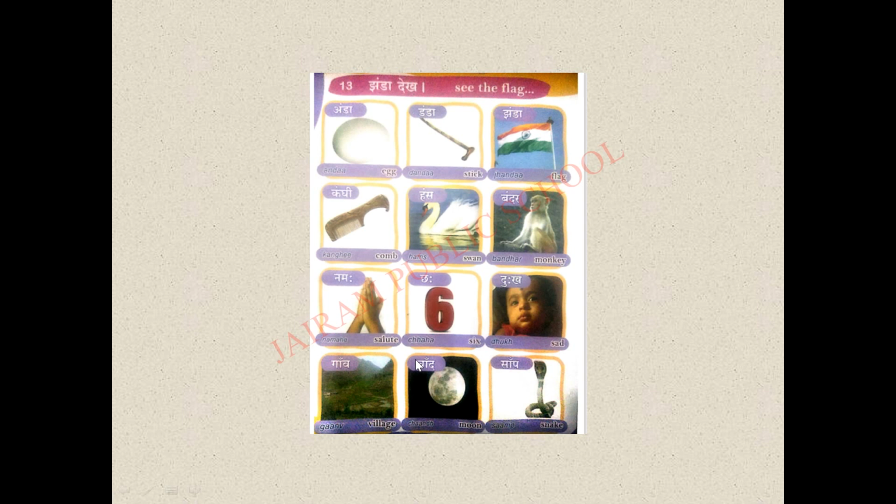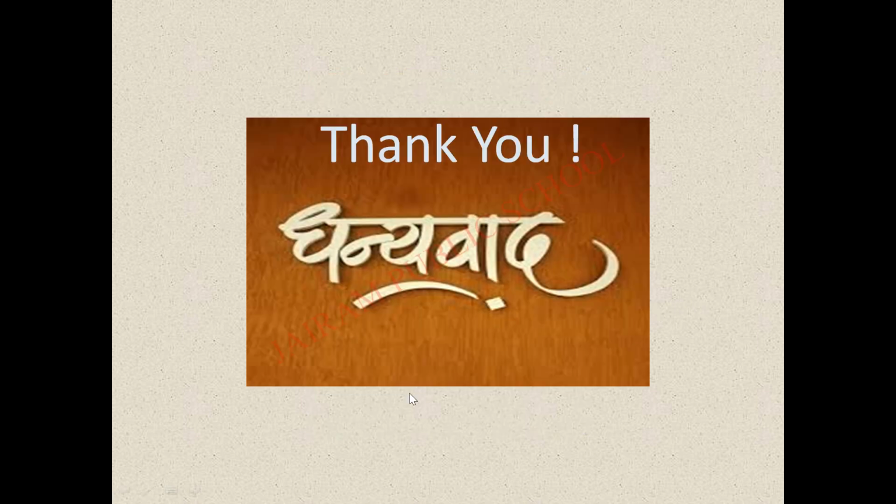Next is Chand. Cha. This also you can say in. If you want to spell this word, you should say cha-in-da. Chand. Okay, Chand means moon. The last word is Saanp. Sa-in-pa. Saanp. Okay, it means what? Snake. So children, so far we learned 4 matras in this section, isn't it?